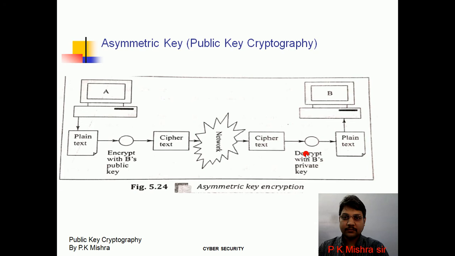What is encryption? Encryption means conversion from a readable message to an unreadable message, that is, conversion from plain text to ciphertext, and decryption means conversion from an unreadable message to a readable message, that is, from ciphertext to plain text. In public key cryptography, two keys are used. One key is used to encrypt the message, and another key is used to decrypt the message.